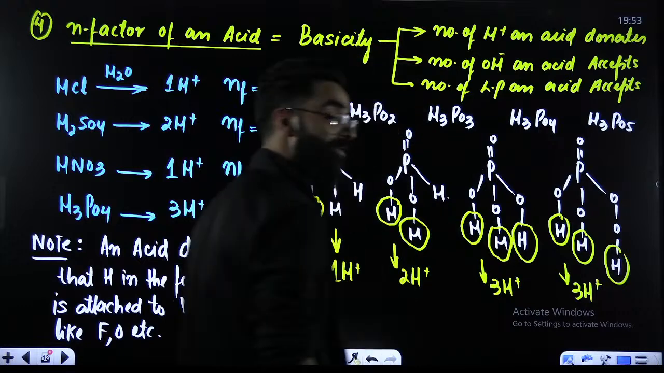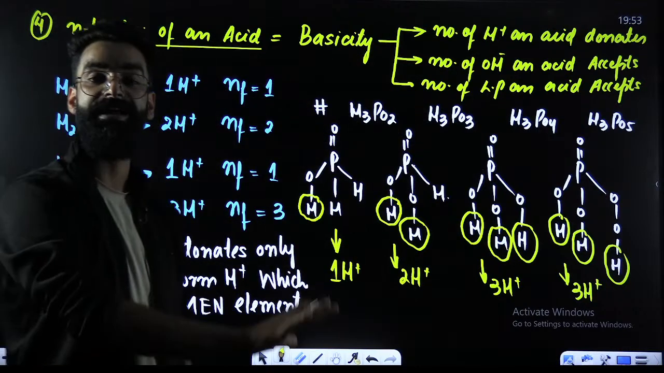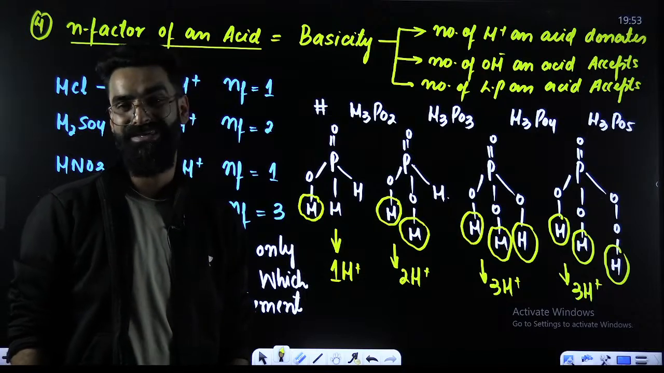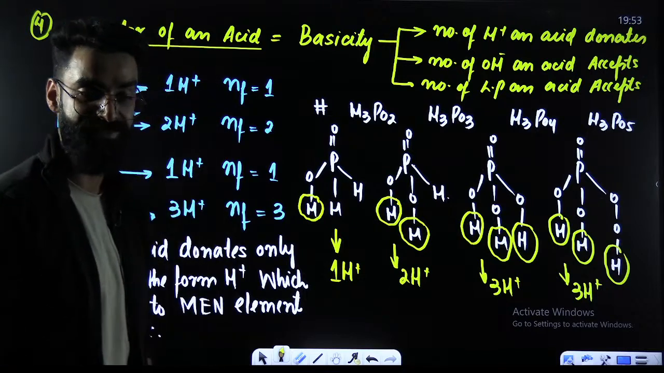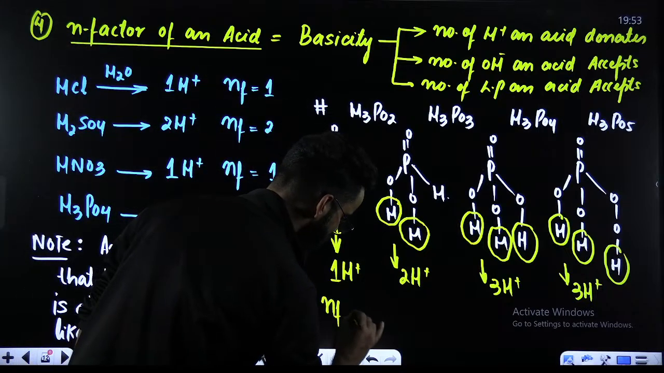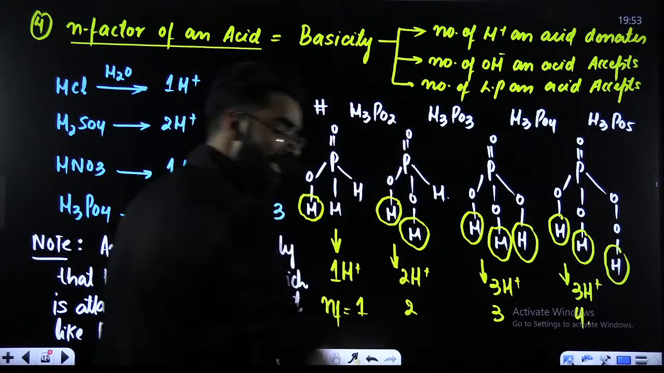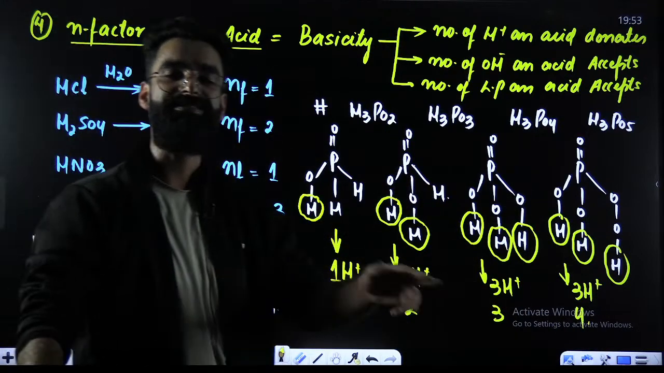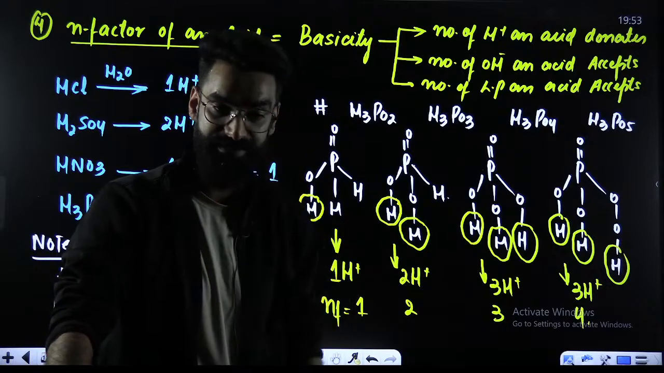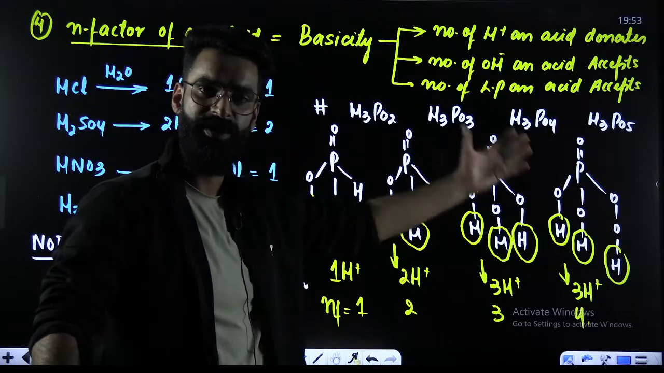The number of H positives an acid donates defines its basicity. And whatever is the basicity of the acid, you call that the N factor of the acid. So N factor of H3PO2 here is 1, here it's 2, here it's 3, here it's 3. If you get the N factors of these acids, you can easily calculate their equivalent masses. How exactly? Molar mass divided by N factor.